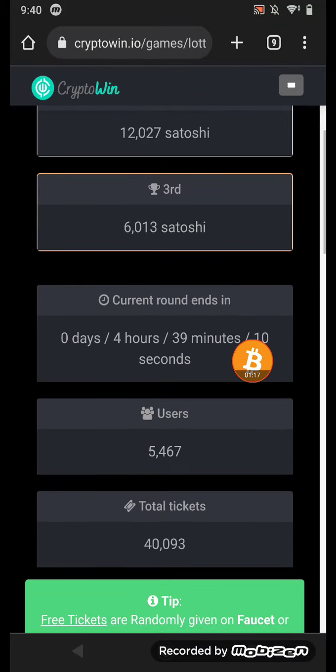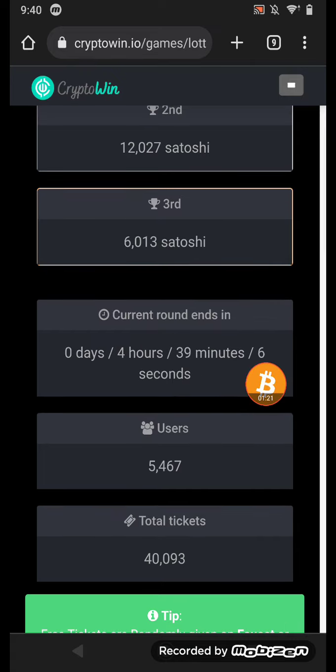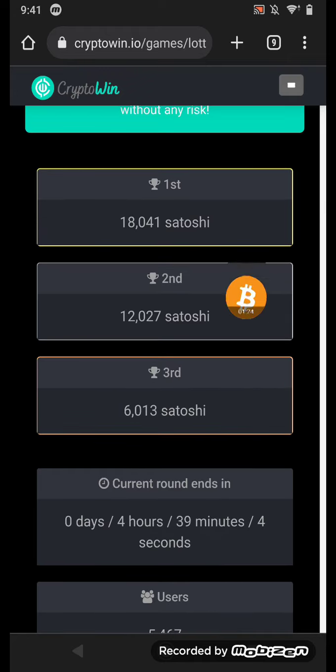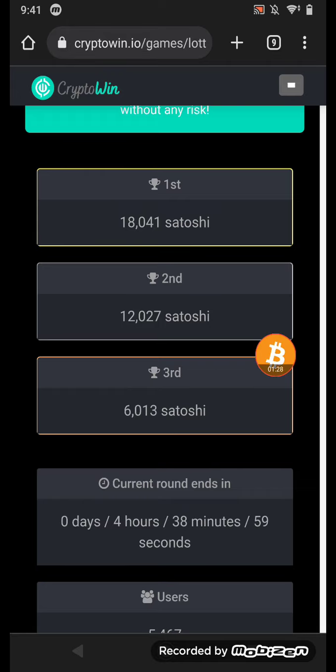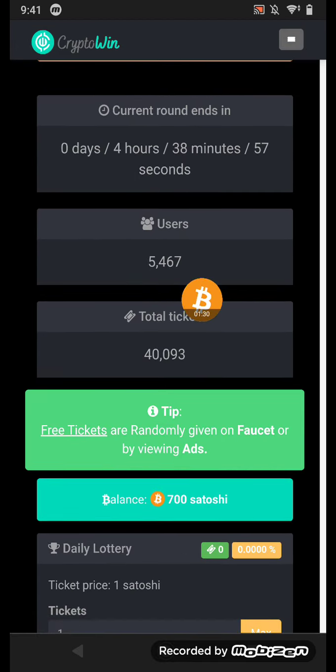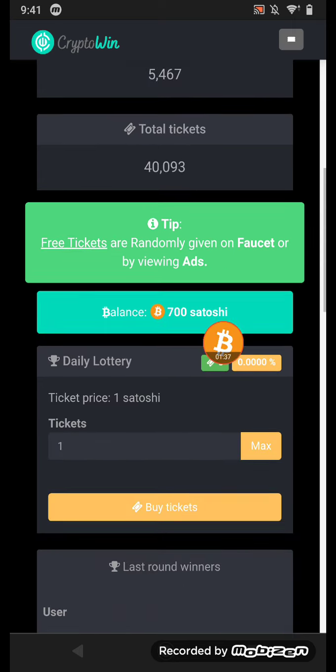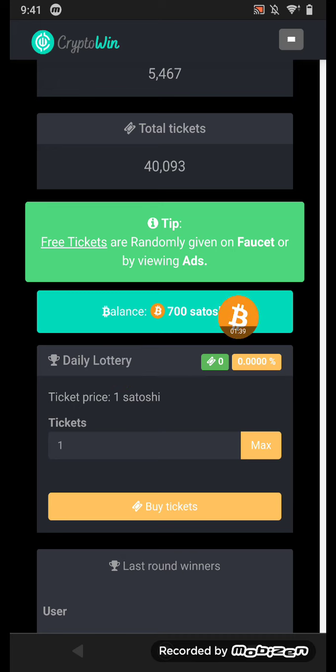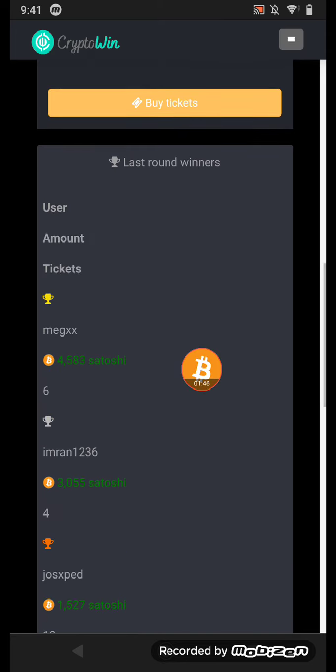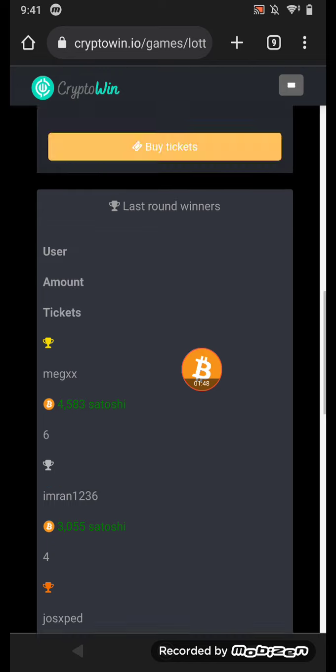You can watch all of the advertisements, and you can participate in the lottery ticket. You can buy a lottery ticket. In 4 hours and 39 minutes, this lottery will be launched. The first prize is this much Satoshi, the second one this much, and the third one this much Satoshi. This many users are in the lottery, and a lot of people buy this many tickets. Every ticket is 1 Satoshi. You can buy it. I just click maximum. I can buy this many tickets, and maybe I'm the winner or not. It's not depending on me.